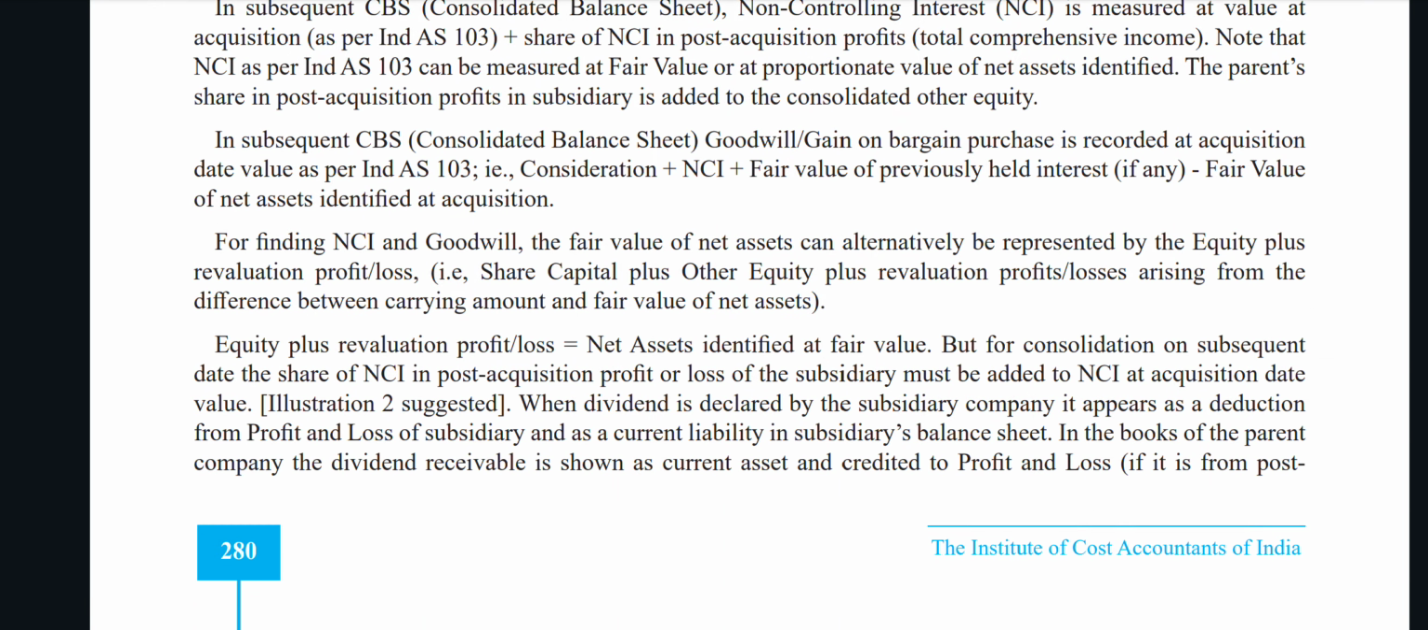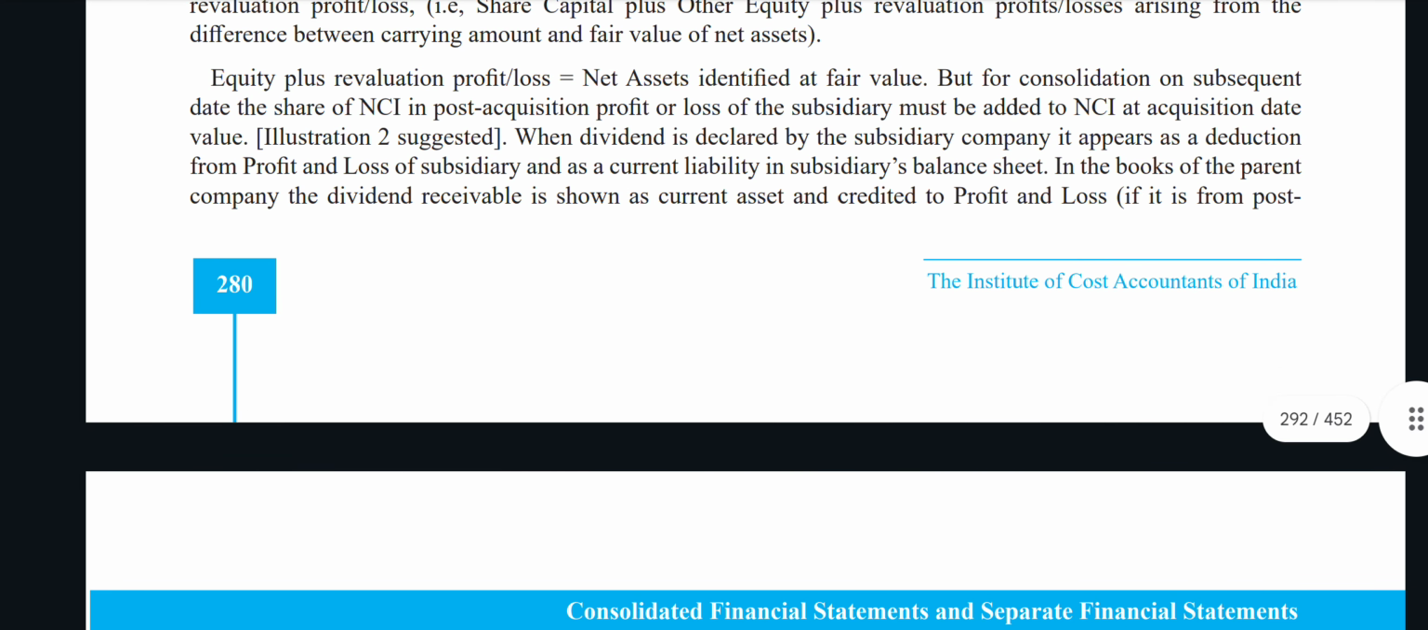In subsequent consolidated balance sheets, goodwill or gain on bargain purchase is recorded at acquisition date value as per Ind AS 103, that is consideration plus non-controlling interest plus fair value of the previously held interest minus the fair value of the net assets identified at acquisition. For finding non-controlling interest and goodwill, the fair value of the net assets can alternatively be represented by equity, that is share capital plus other equity, plus revaluation profits and losses arising from the difference between carrying amount and fair value of the net assets.